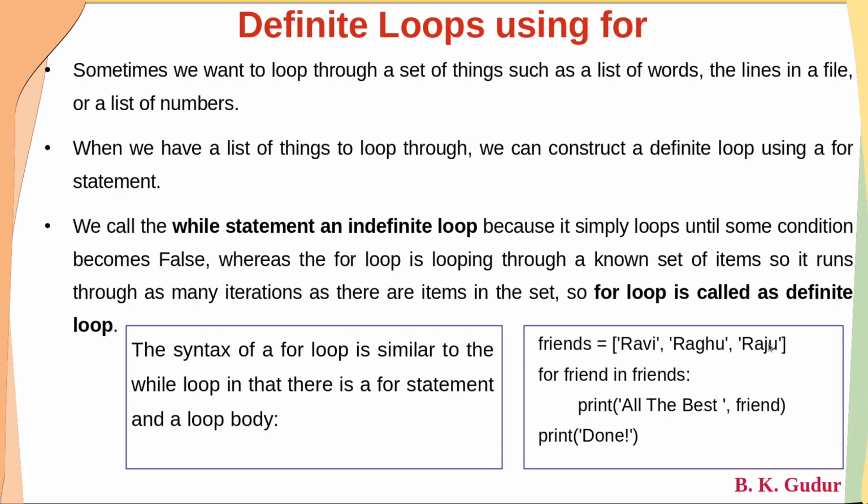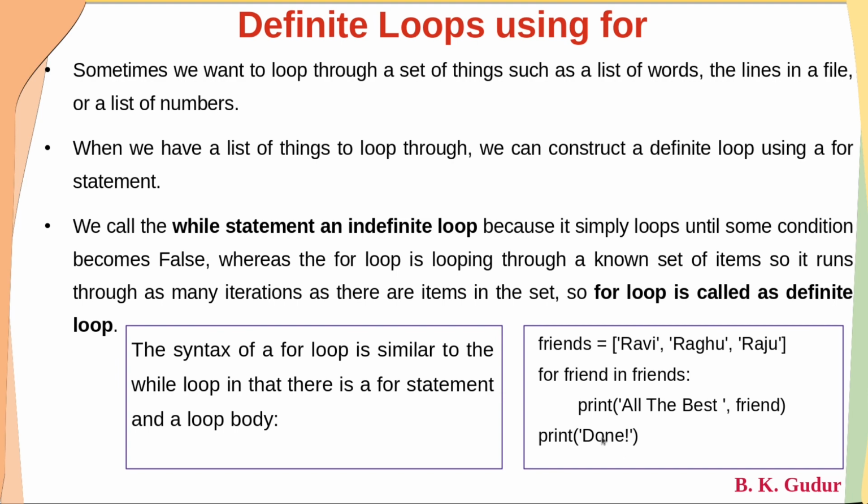Finally it will come to Raju, and for Raju in friends, it will print all the best Raju. However many items are there in the list, that many times it will iterate. When the iteration variable reaches the end of the list, it will terminate, come out of the loop and continue with the statements after the loop. In this case, the statement is print done.